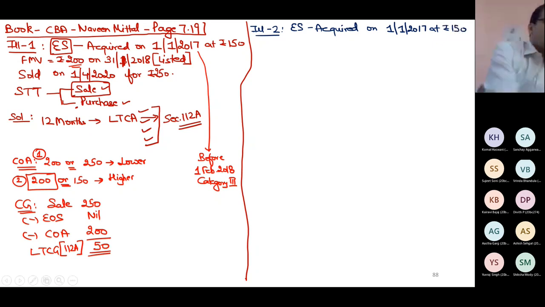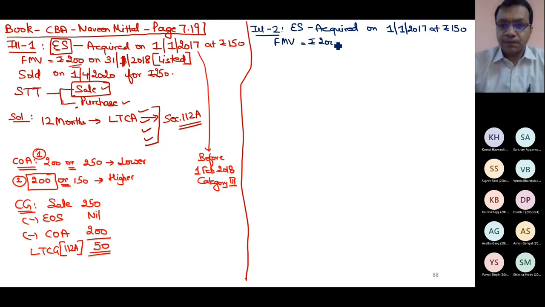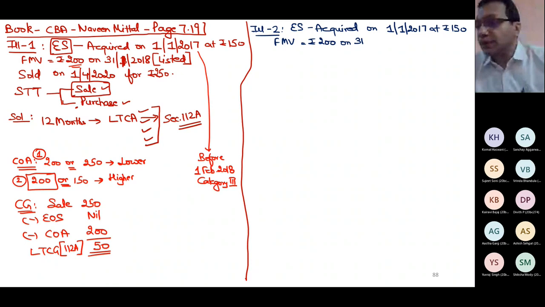You have to tell me the answer now. So be confident and be ready. Fair market value 200. And first of all, you must check: just because fair market value is given, just because something is an equity share, just because STT is paid at the time of sale and purchase, don't think that it is 112A. Check all the 4 conditions carefully.